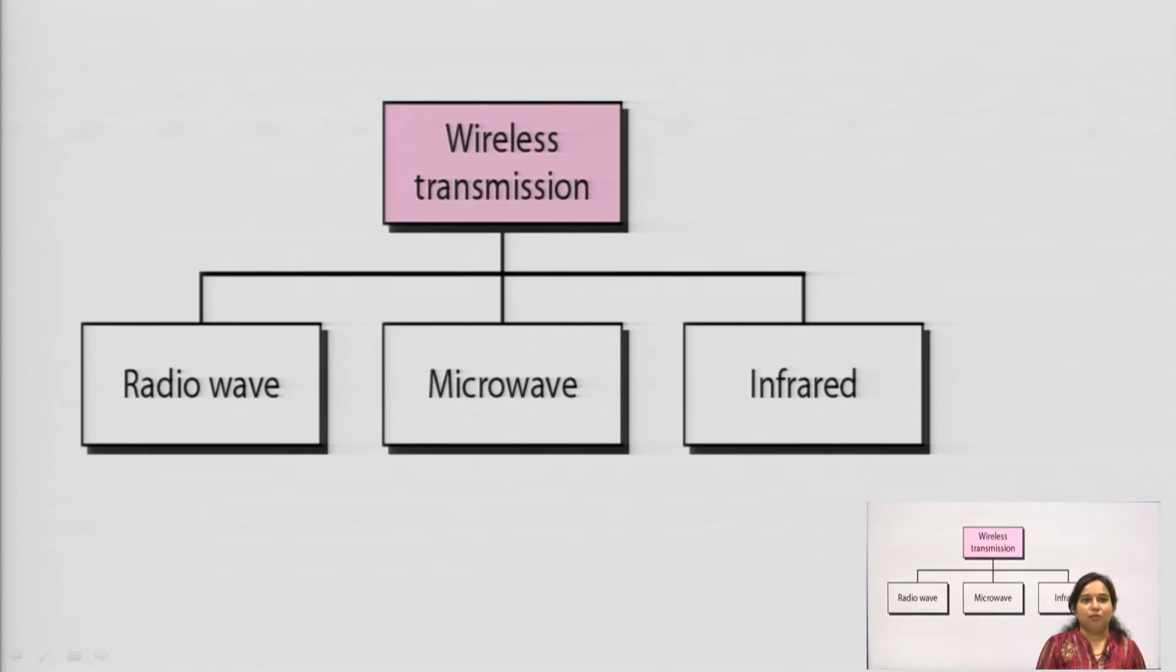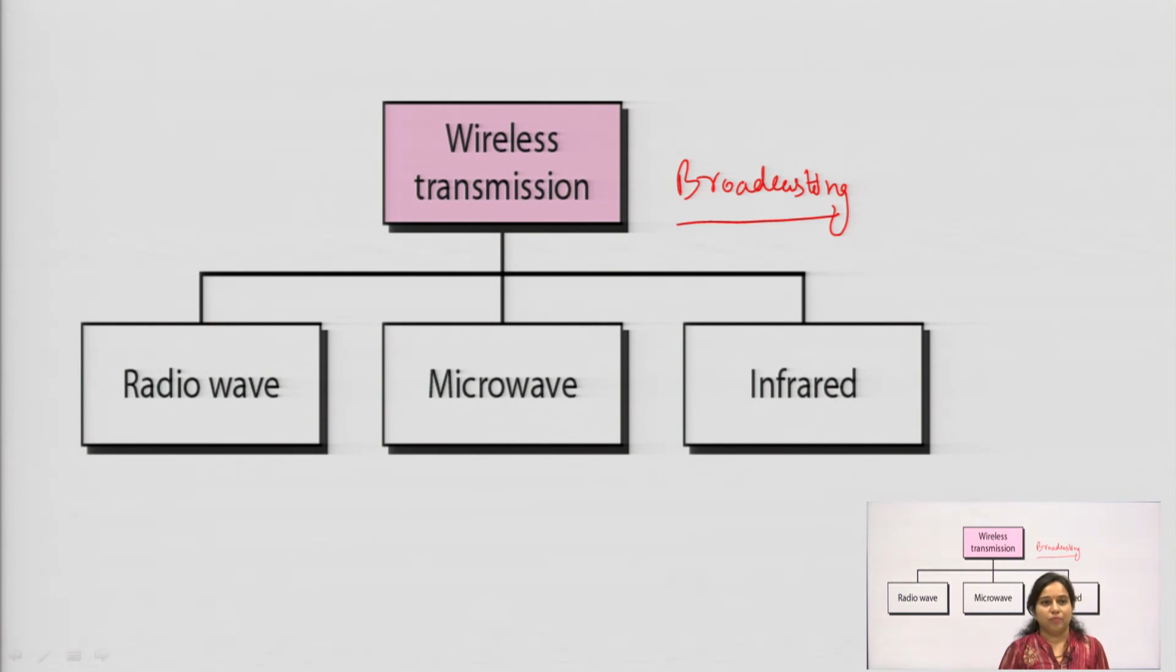Now, next we will see wireless transmission. Wireless transmission is broadcasting. There is no point to point connection between the transmitter and receiver. It is basically dependent on the frequency range in which the particular information will be transmitted. The first one is the radio wave frequency range, next is the microwave frequency range, and the other is the infrared frequency range.